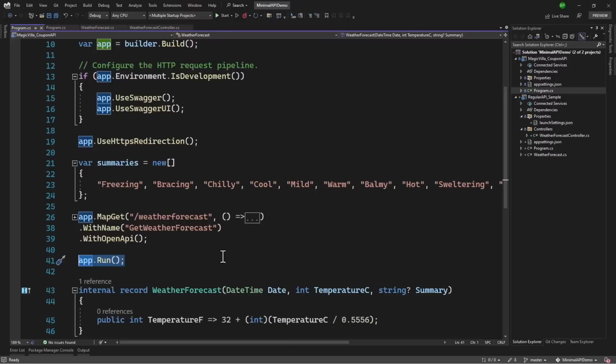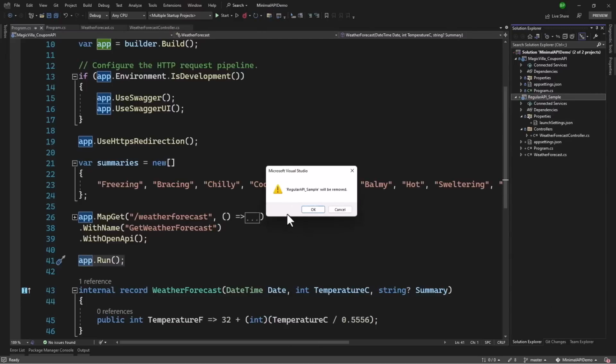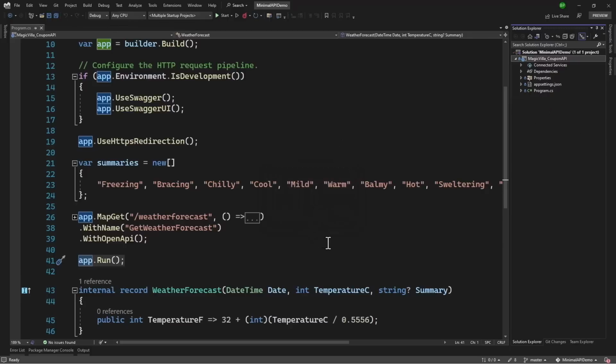Now the main question is, how will it work? Before we check that, let me remove the regular API project that we added. I only added that to compare the differences so you get an idea. We don't need that anymore. With that, we only have one file here, which is Program.cs open, and that looks good. Let's continue from the next video.